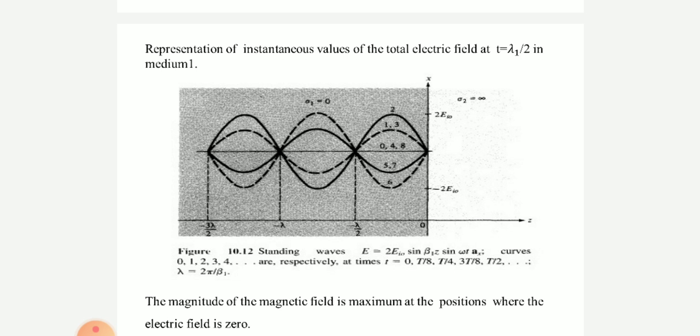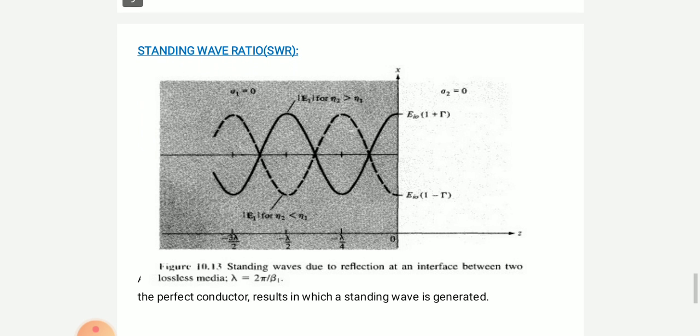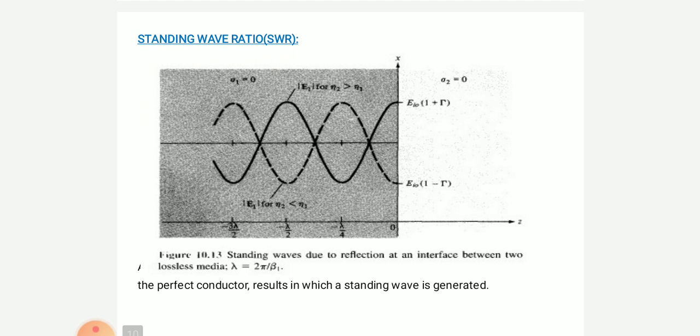Now I am going to discuss standing wave ratio. How does the standing wave ratio come? The standing wave ratio is defined as the ratio of maximum to minimum amplitudes of the voltage.